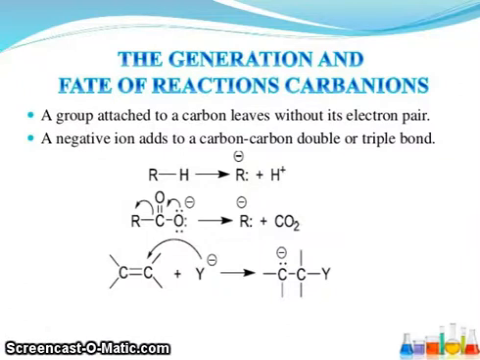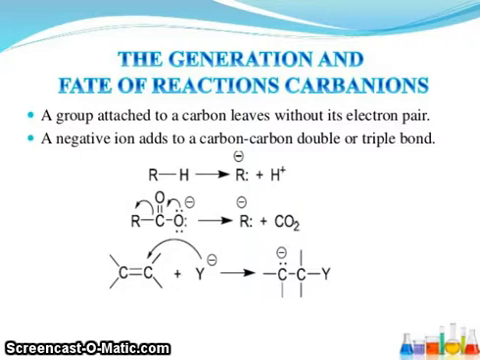Now the generation and fate of carbanions. A group attached to a carbon leaves without its lone pair. A negative ion adds to a carbon-carbon double or triple bond.